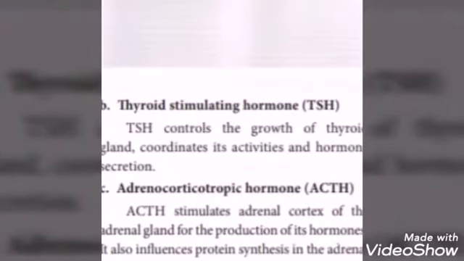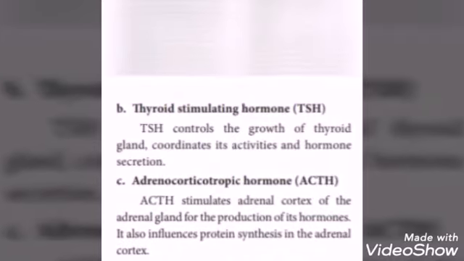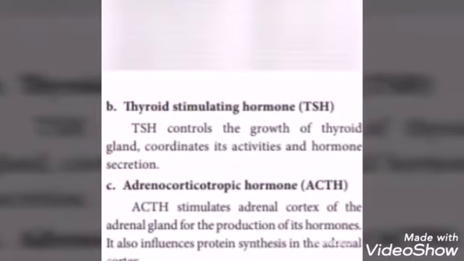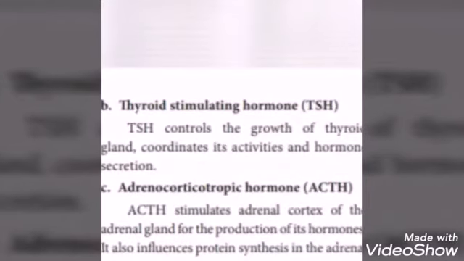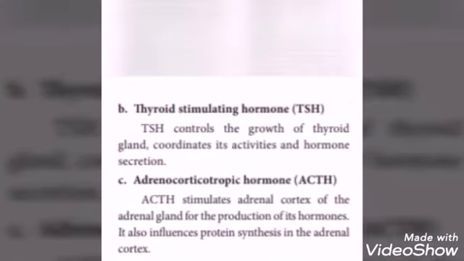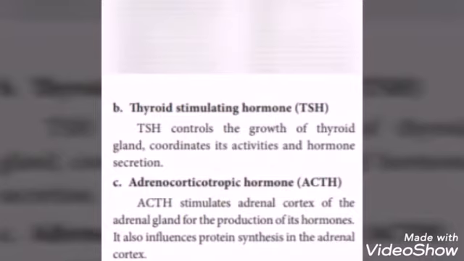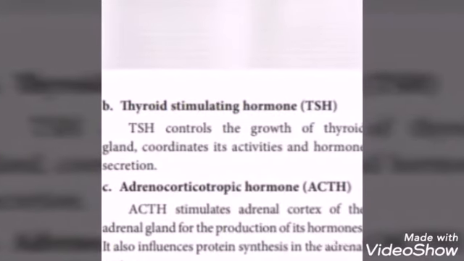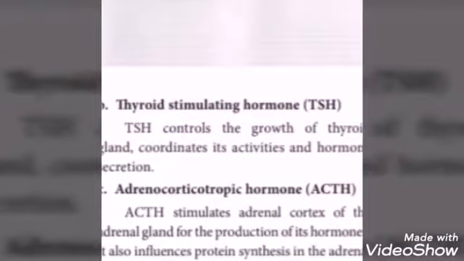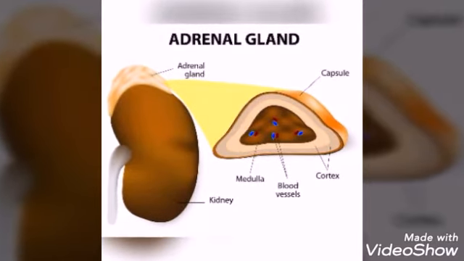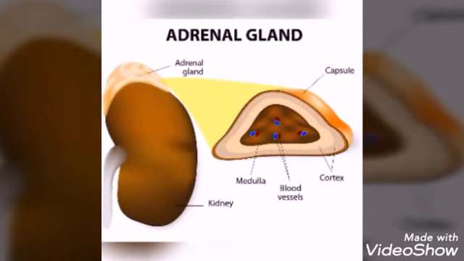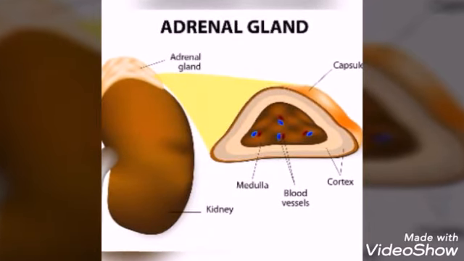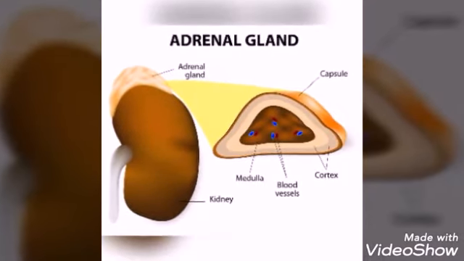ACTH stimulates adrenal cortex of the adrenal gland. So cortex is an outer layer of adrenal gland. ACTH stimulates adrenal cortex of the adrenal gland for the production of its hormones. That adrenal gland secretes some hormones, no? It also influences protein synthesis in the adrenal cortex. See the picture, the outer layer of the adrenal gland is adrenal cortex.